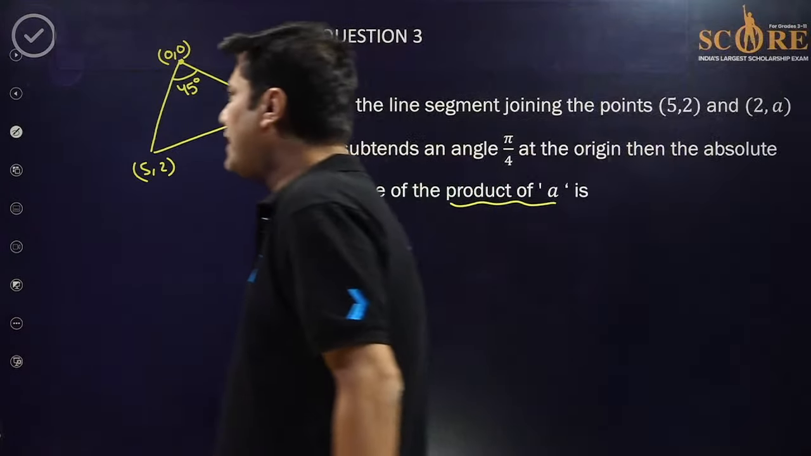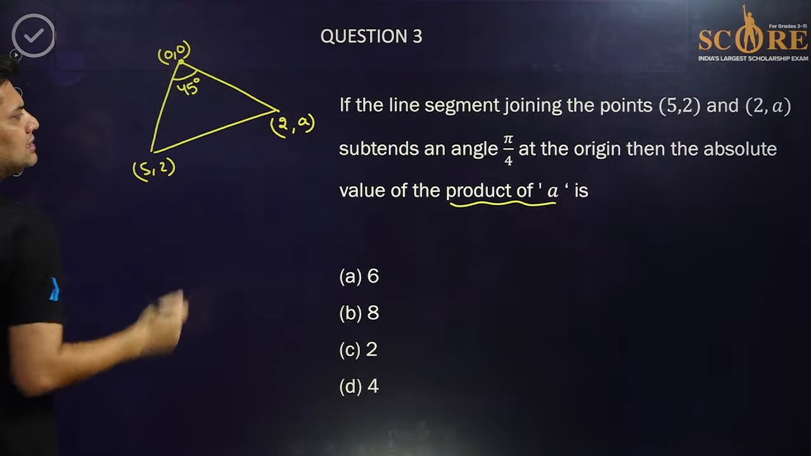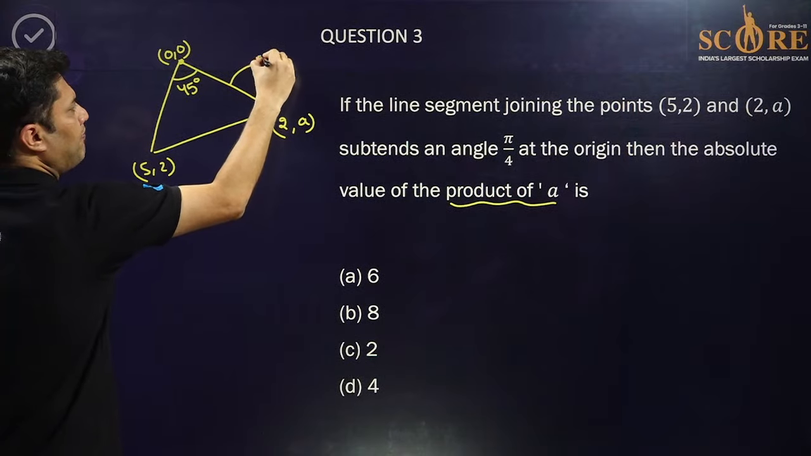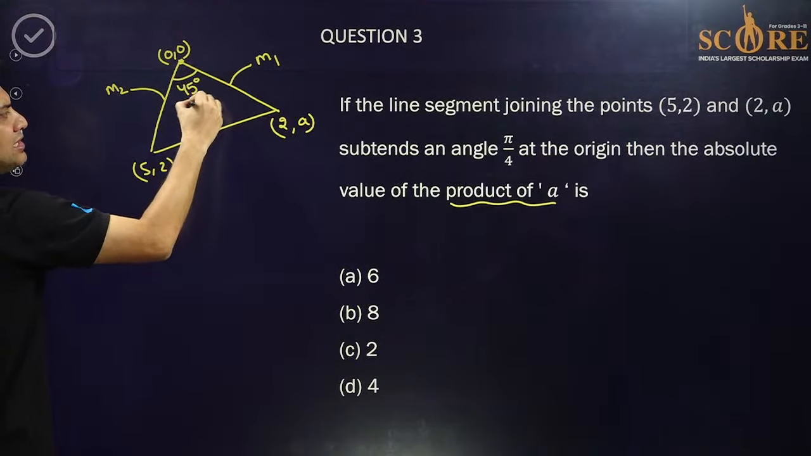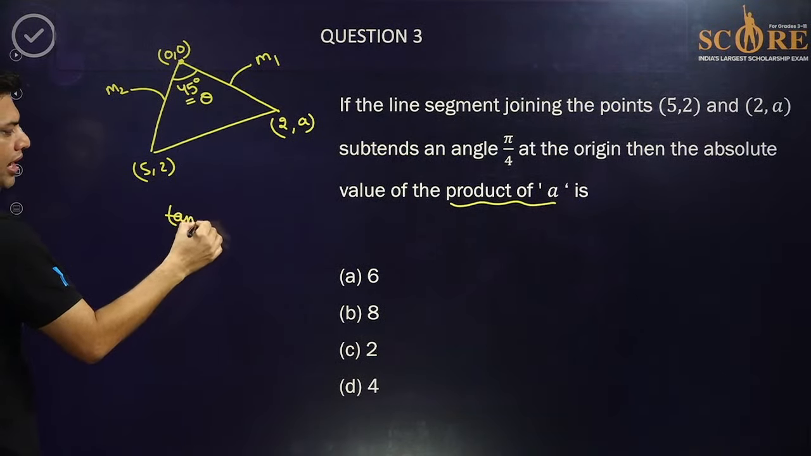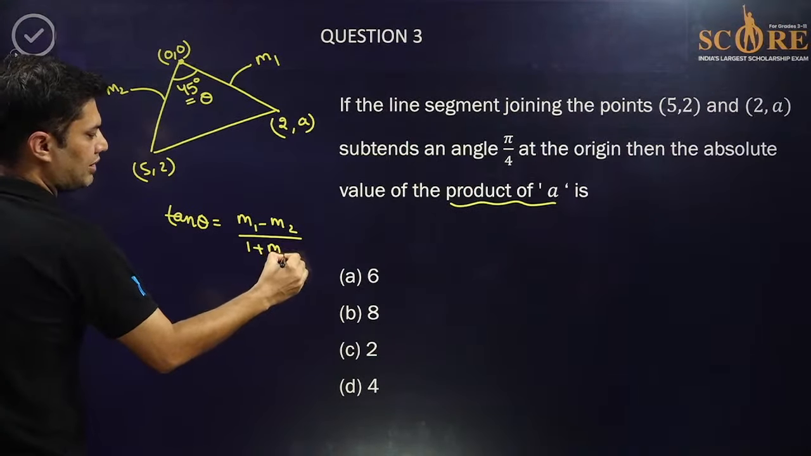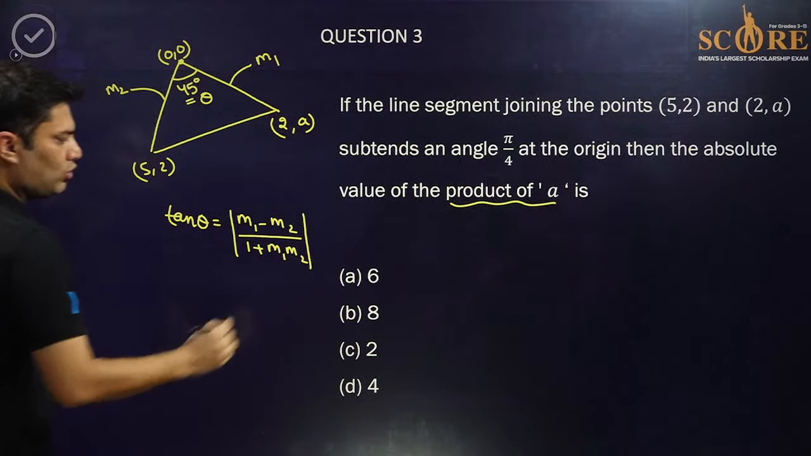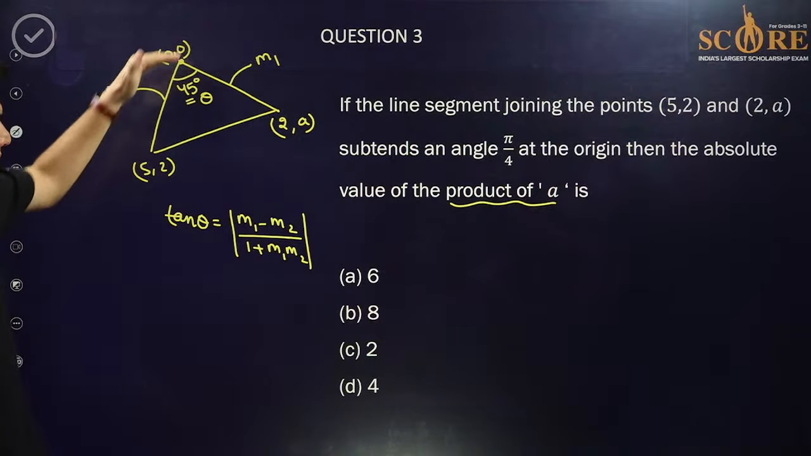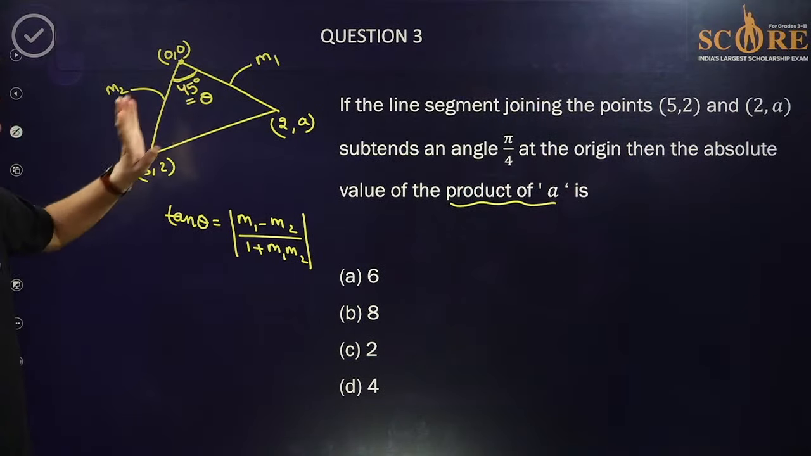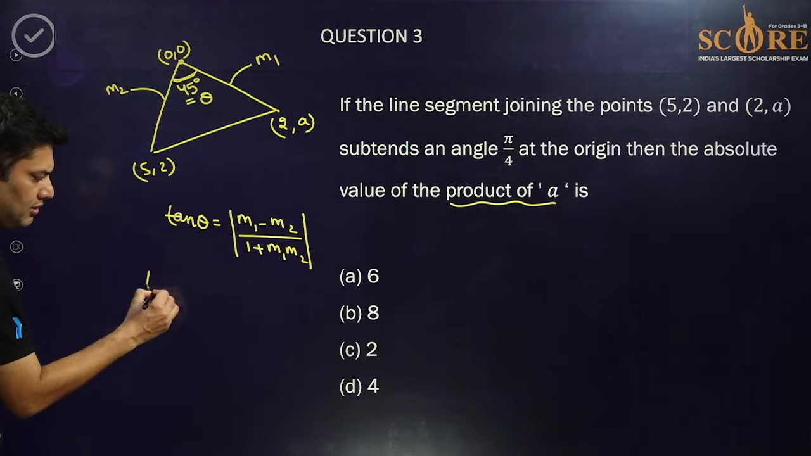Here, what is the idea, what is the concept you will apply? The concept is the angle between two lines. If the slope of this line is m1 and the slope of the other line is m2, and the angle between these lines is, let's say, theta, you know the formula for the angle between two lines. Tan theta is equal to mod of m1 minus m2 upon 1 plus m1 m2. I hope everyone knows this. One line having slope m1, another line having slope m2. If the angle between these two lines is 45 degrees or theta degrees, this is the formula. Let's apply this formula, that's it, question solved.